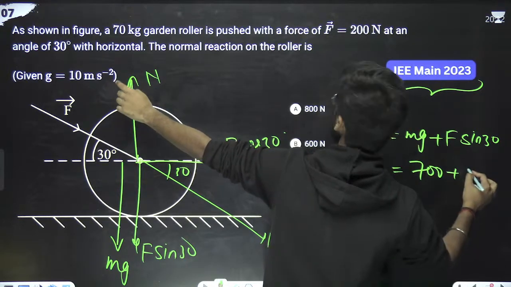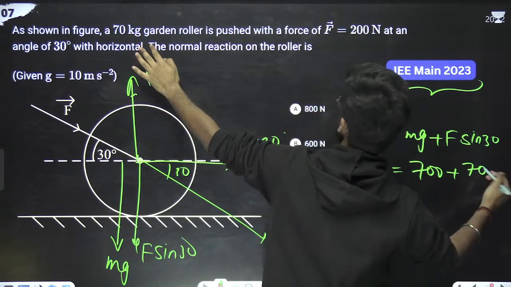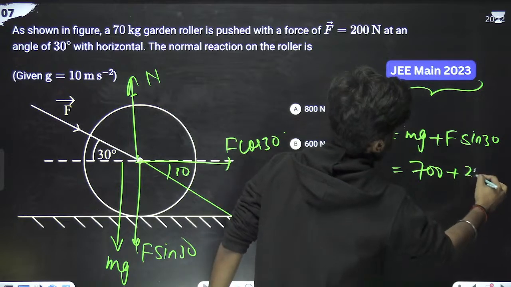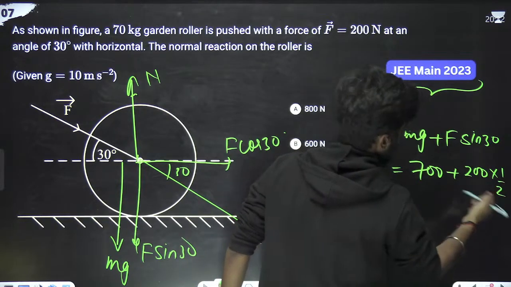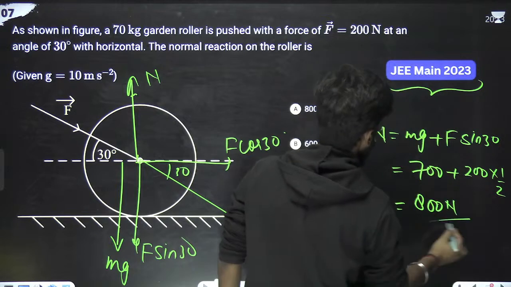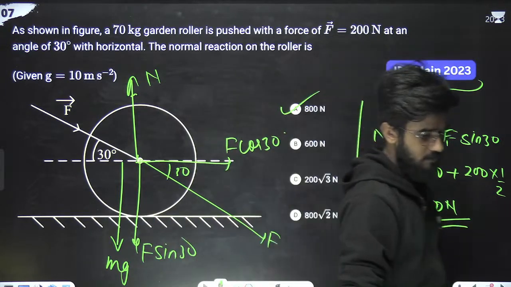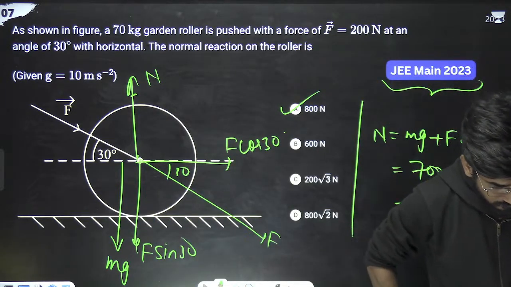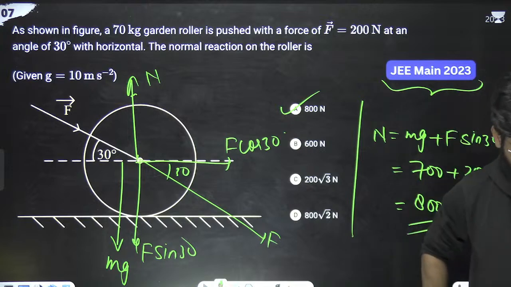700 plus F is what? F is 200, and sin 30 is 1 by 2. So it is 700 plus 100, which means 800 Newton. 800 Newton is the right answer, means A option is correct. Okay, thank you so much. 800, very good.